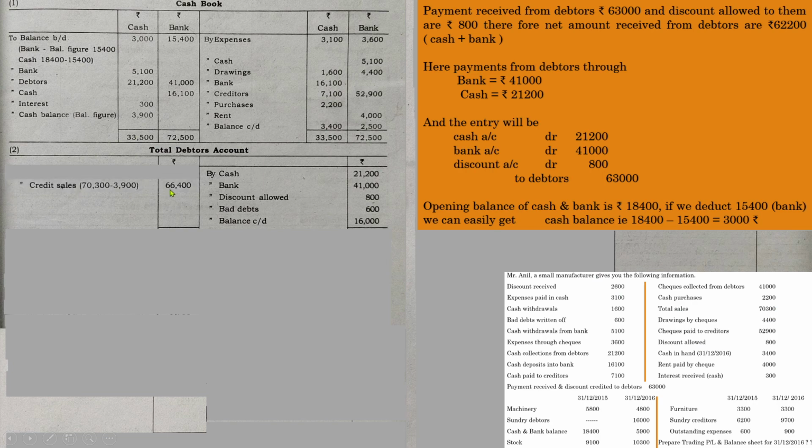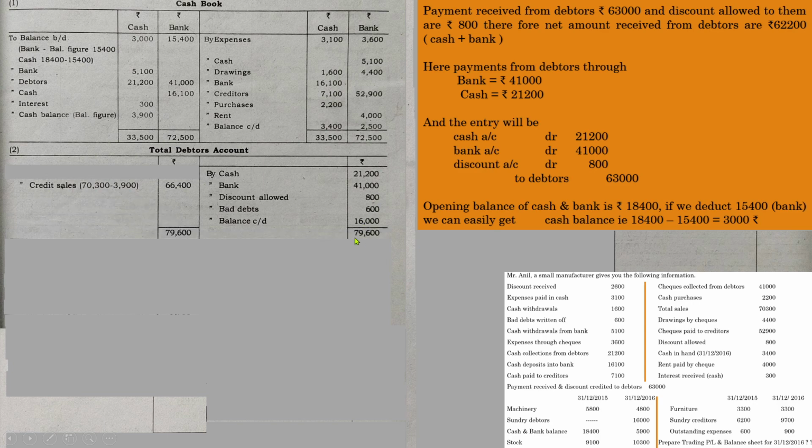to credit sales, 66,400. Now you can balance these two sides so as to get the opening balance of the debtors account. See, in previous cases you were given opening balance as well as closing balance so as to identify credit sales. But in this question, the credit sales amount is indirectly given so as to identify opening balances. So right now you need to balance this account.